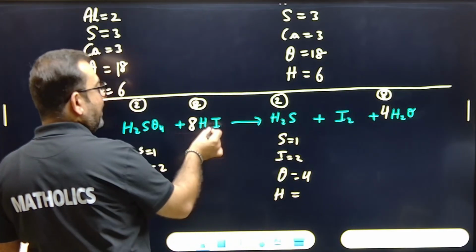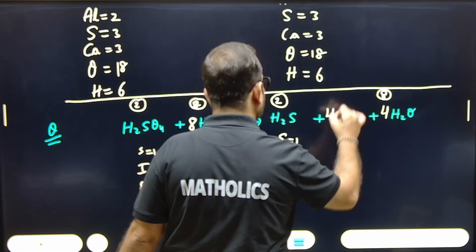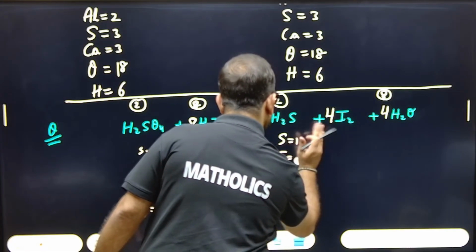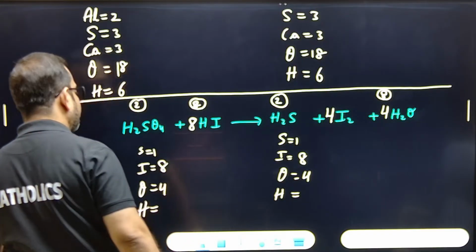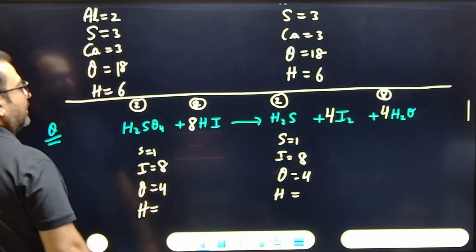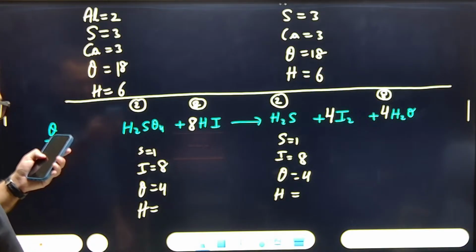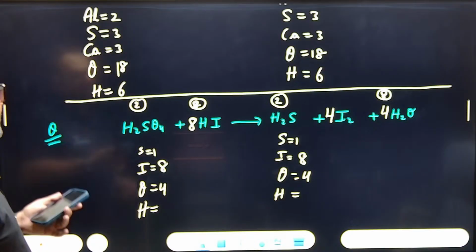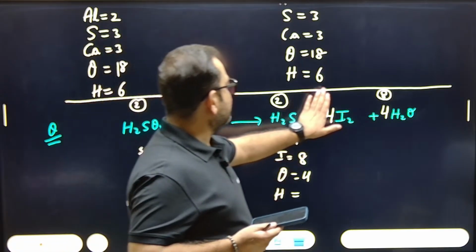But meanwhile, iodine, it is 8, so I have to do 4I2. Check. Now iodine, it is 8. Check for the hydrogens. Okay, I guess it is done now. Check. It is the correct balancing. Yes or no? Hydrogen is 10. Yes. So how I made it 10, this was actually 4.